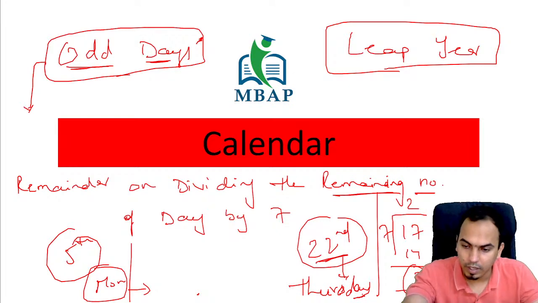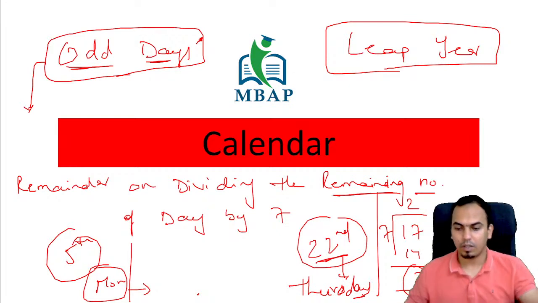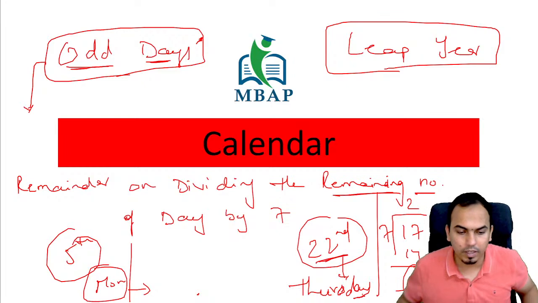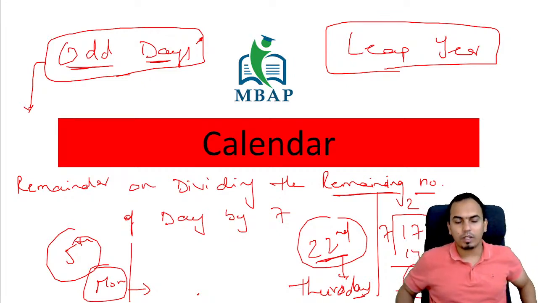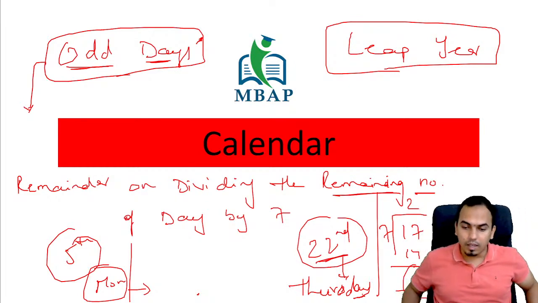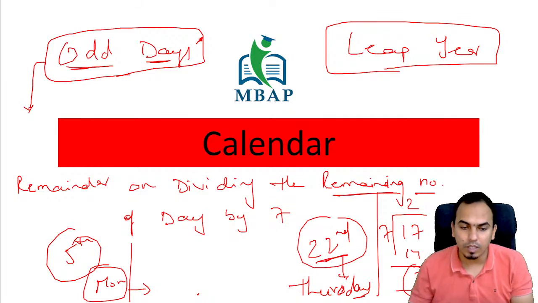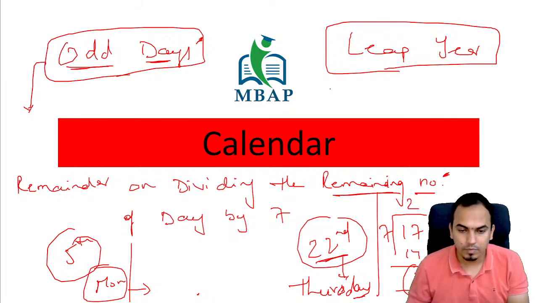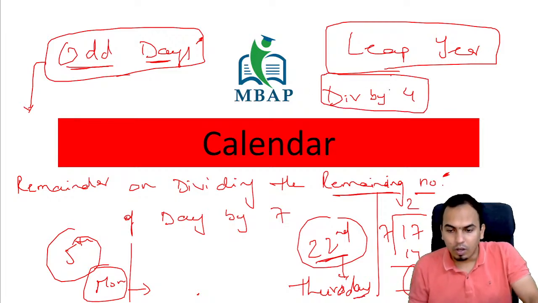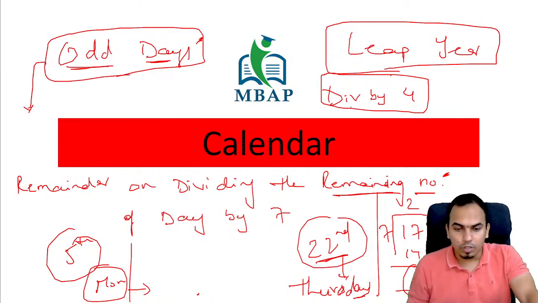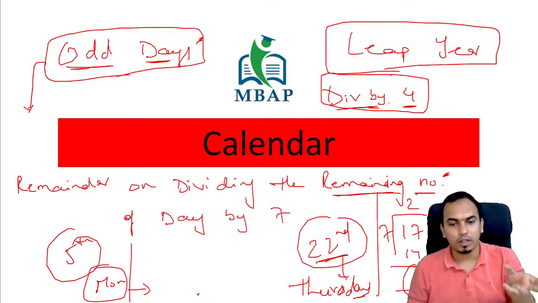ओके, ऑलराइट. ओके, ग्रेट. रिमाइंडर ऑन डिवाइडिंग द रिमेनिंग नंबर ऑफ डेज बाय 7. ओके, very important concept of odd days that we looked at. Okay, and leap year. Leap year is something which comes after every 4 years. So divisible by 4. All right. So divisible by 4. Okay, that is there. So because leap year comes after every 4 years.